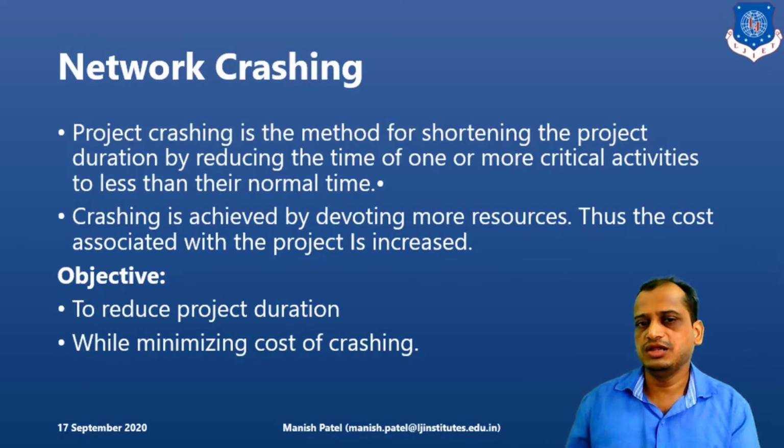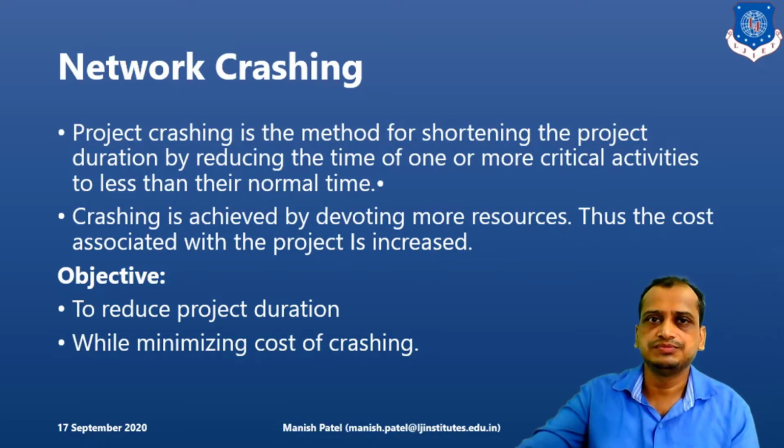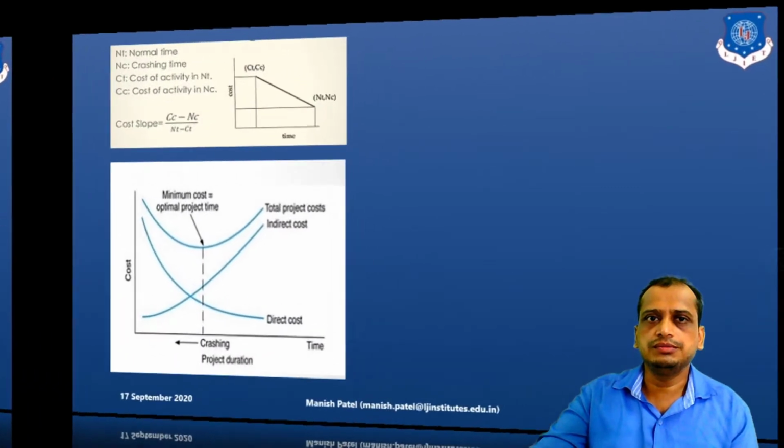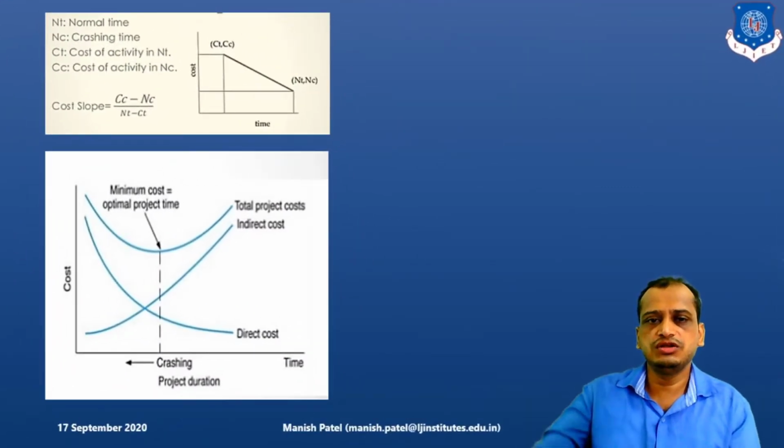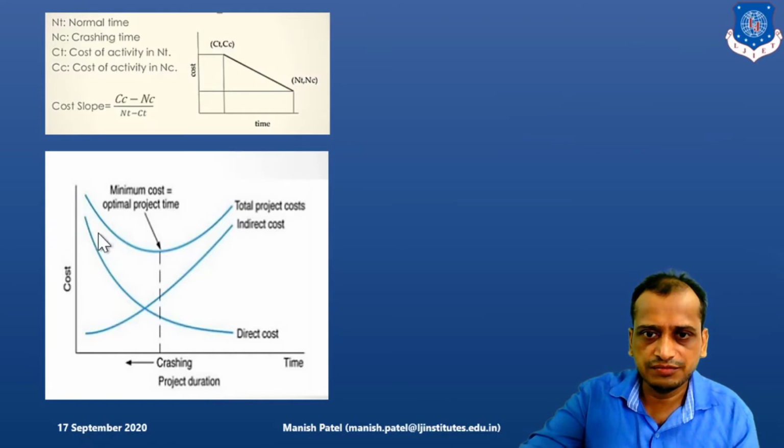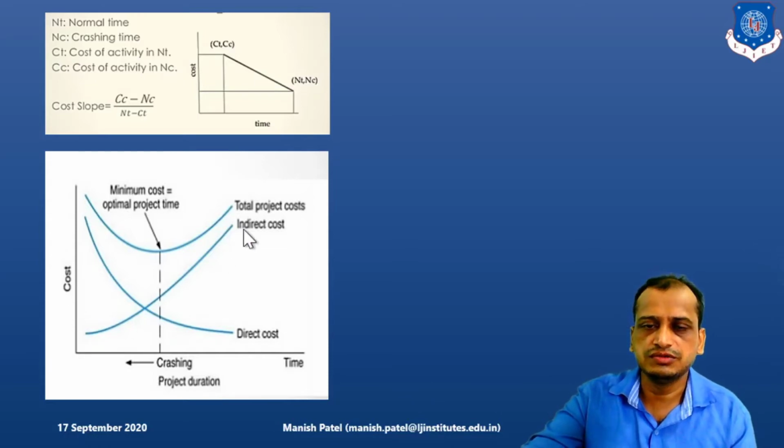What is the objective? It tries to reduce the project duration so we can complete the project before the deadline, as well as minimize the cost of crashing, because definitely the cost is going to increase, and we will try to find out the balance. If you concentrate on the graph here, the direct cost decreases with time, but the indirect cost increases with time. Now we will try to find the balance between both of these costs. This is nothing but the optimal project time.